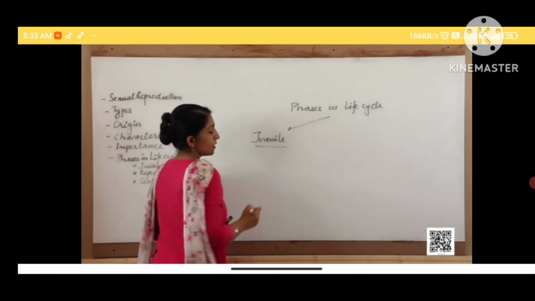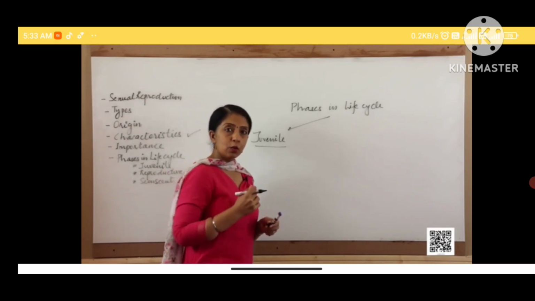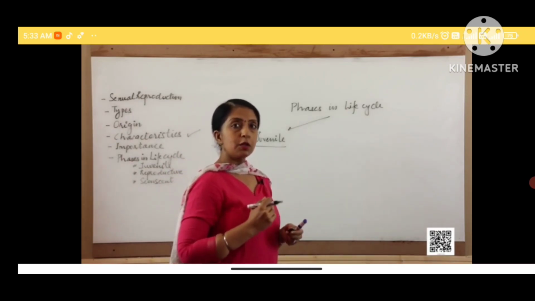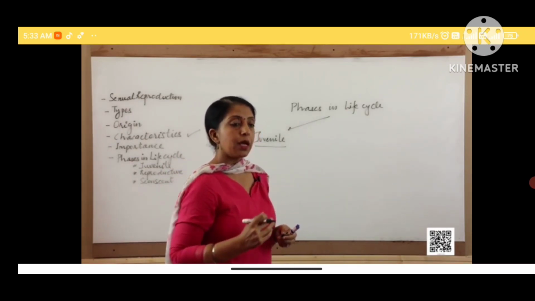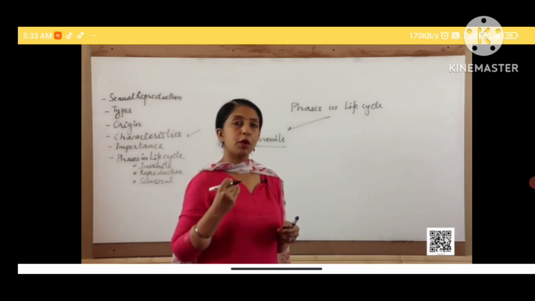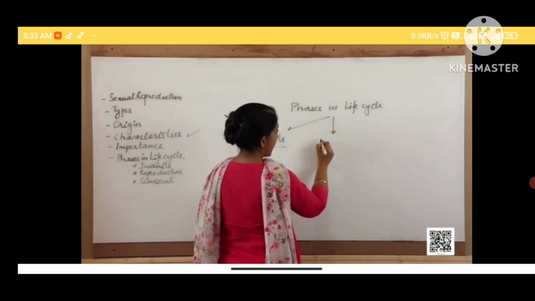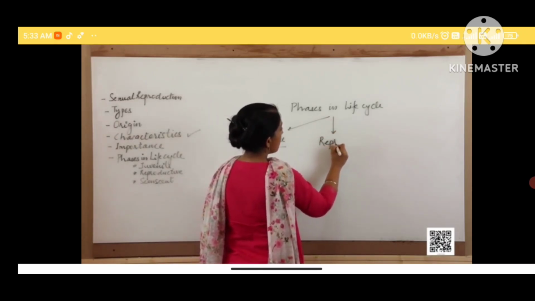This is the phase in which the individual is born and undergoes certain changes to reach maturity. It develops all its organs, it develops the reproductive organs and reaches the next phase, which is the reproductive phase.